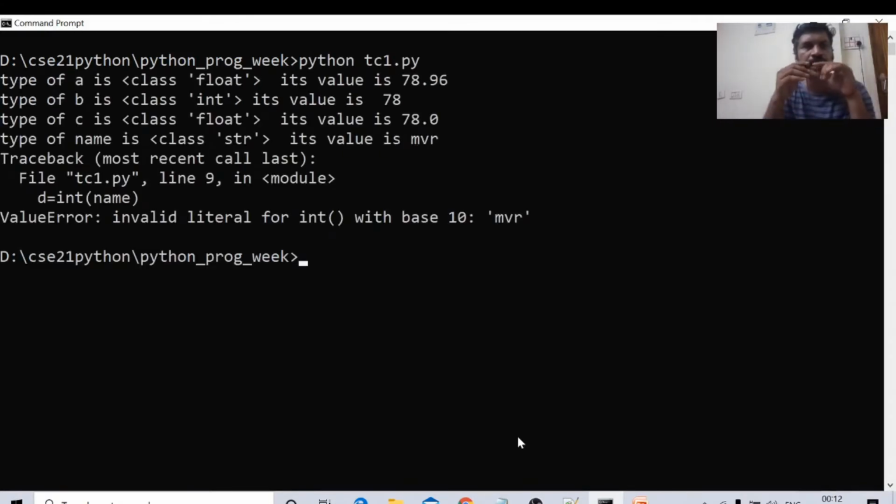Okay, what error will come? Value error. Invalid literal for int with base 10. MBR is unable to be converted to integer. Okay, string cannot be converted to integer. But integer can be converted into string.